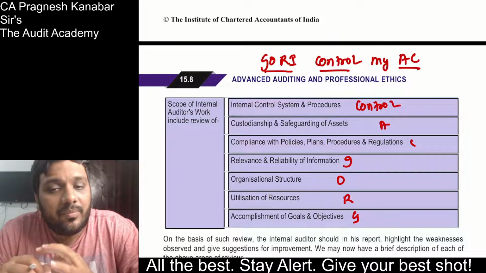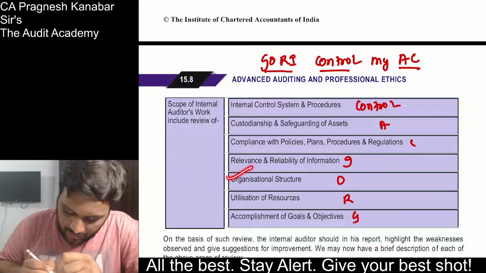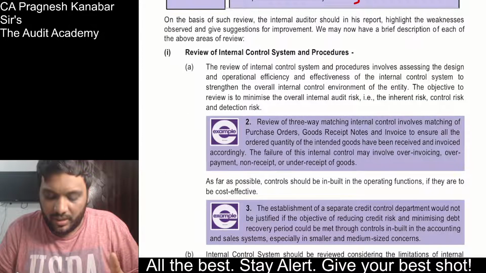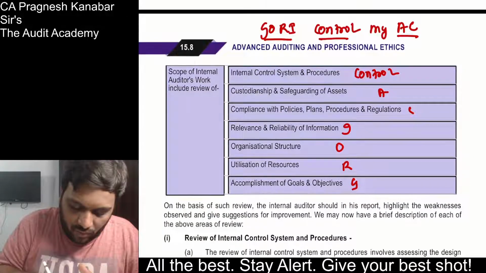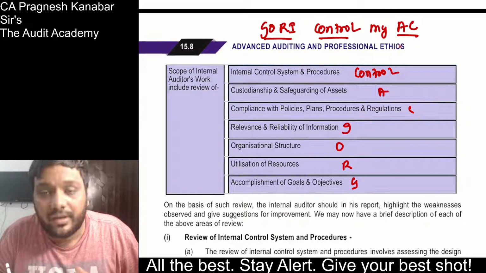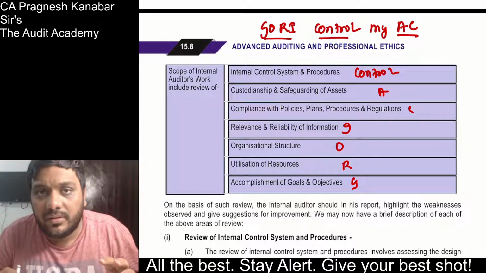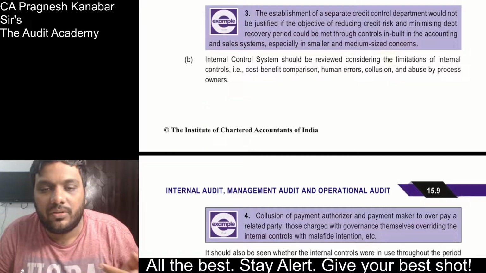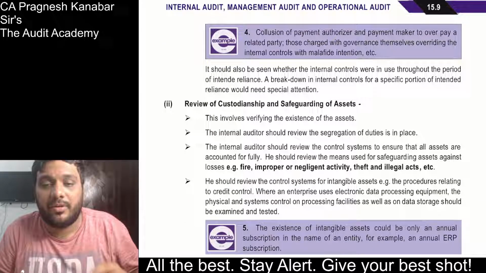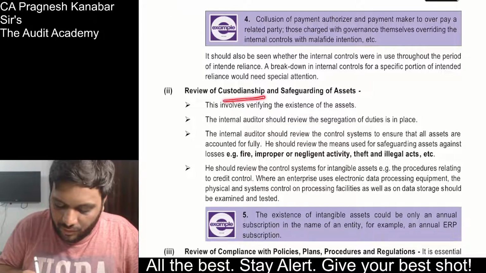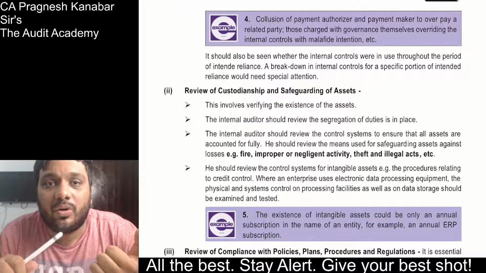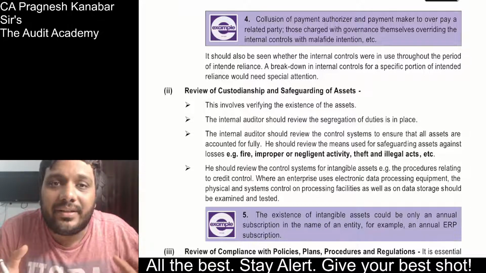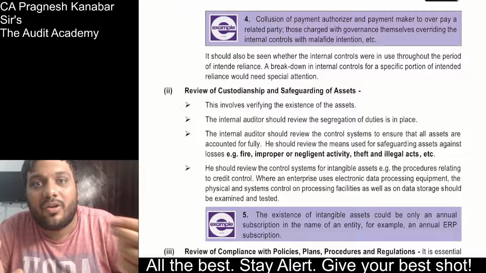Now every single point can be expanded. And listen, organizational structure, such kinds of points they can ask as a separate question of 3 marks also. So what I would prefer is that if they ask you the scope of internal auditor's work should include a review of, then GORI CMAC. So you can put up this set of points. And just one quick reading will help you develop some content if they put up a question on a particular area, like review of custodianship and safeguarding of assets. So who controls the assets, who authorizes the purchase of asset, who authorizes the sale and disposition of asset, whether the recorded assets tally with the existing assets, whether there is periodic check, whether there are security arrangements.